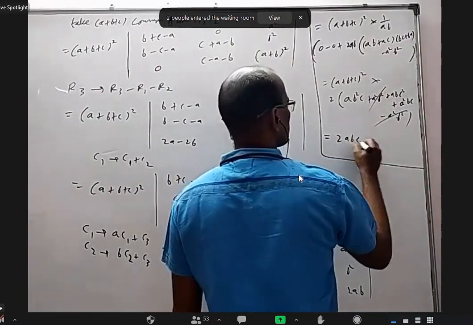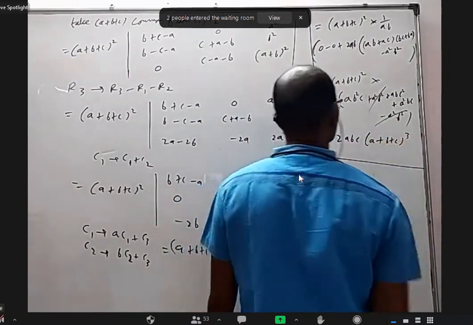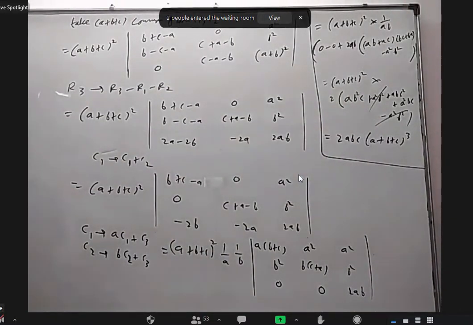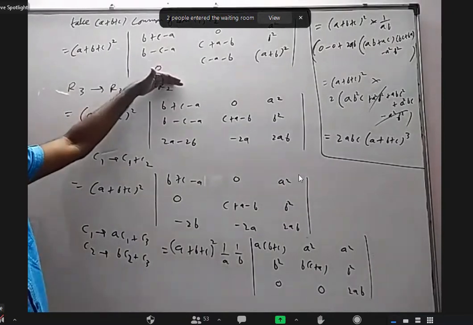2abc common, and a plus b plus c here, so I'll get a plus b plus c whole cube. Okay, I'll try to explain. Maybe I'll try to do some other ways also. Okay, so I took a plus b plus c, that is starting from here.